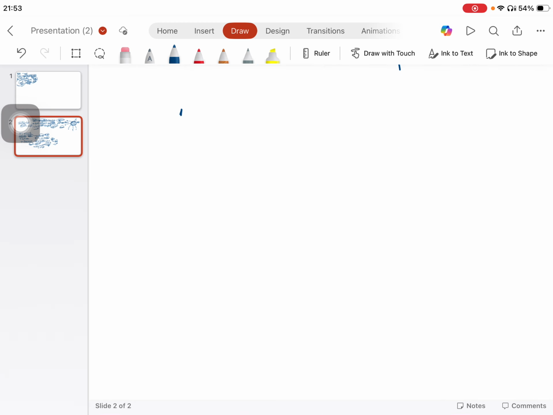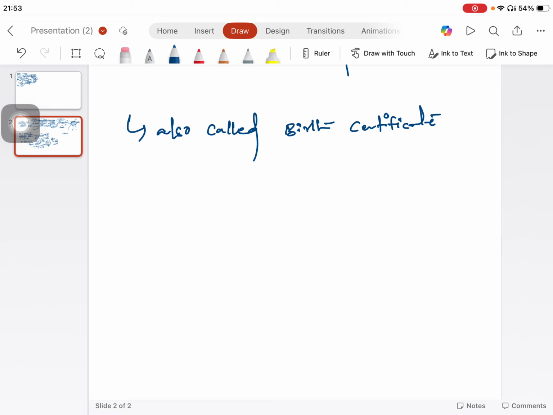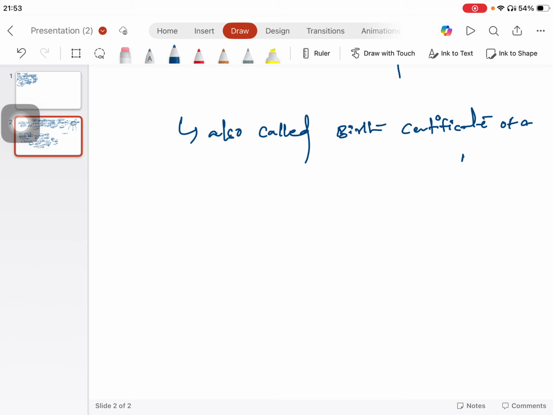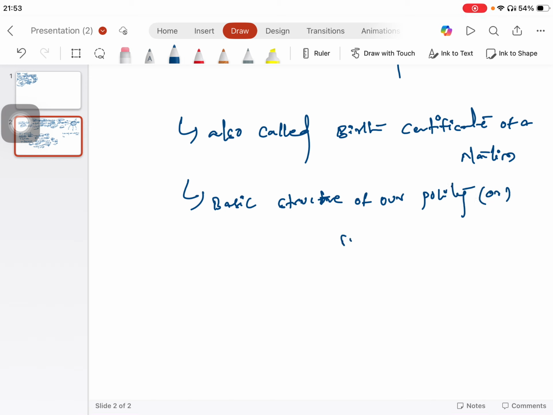If we make notes like this: it is also called the birth certificate of the nation, and it is also called the basic structure of our polity or system of governance.